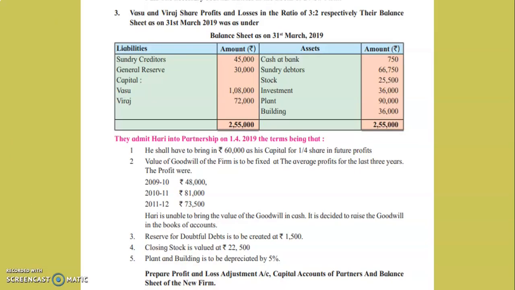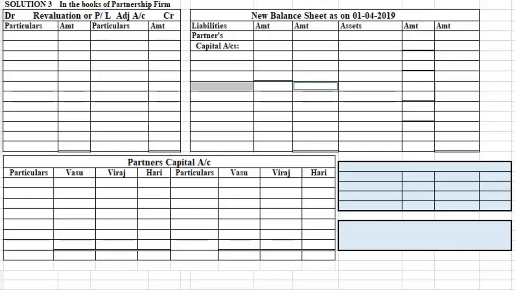Now look at the third adjustment, reserve for doubtful debts to be created at 1,500. So this is an adjustment on debtors. Closing stock is valued at rupees 22,500. So this is an adjustment on closing stock, and plant and building to be depreciated. Now let's solve the sum by preparing profit and loss adjustment account, partners capital account, and balance sheet. This is revaluation account, that is your profit and loss adjustment account, partners capital account, and new balance sheet.